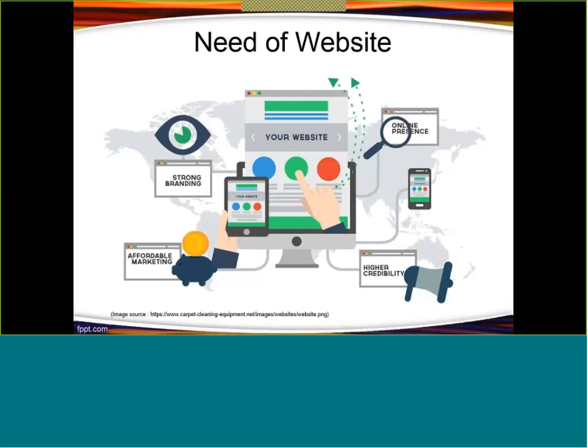So for any reputed organization or startup or any type of organization to reach their prospective clients and customers, they must have their website, right? Because whenever we want to search for any company or organization, we just go to Google and search it. If the website exists, we will get each and every piece of information about that organization.